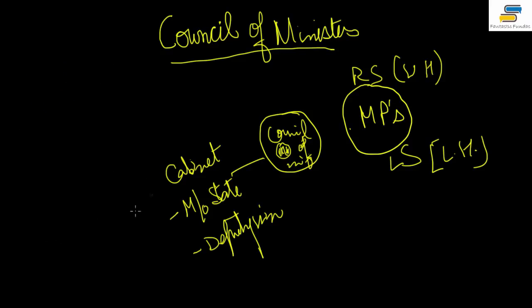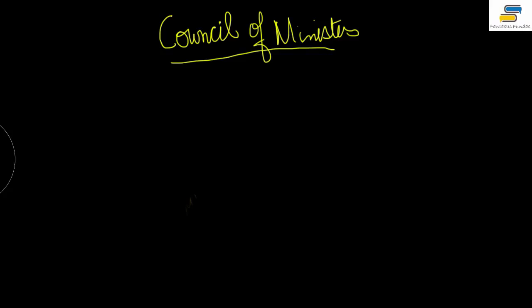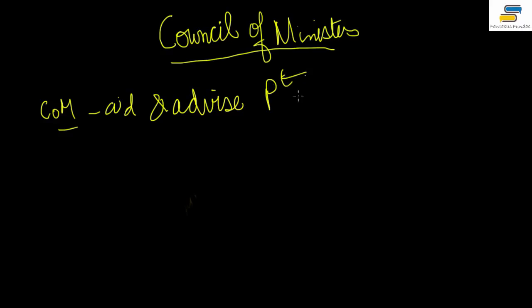So we'll just clear this, and now I'd like to talk to you about Article 74. Why? I'll tell you, okay. Because Article 74 says there shall be a Council of Ministers to aid and advise the President of India, okay. It also says that the Council of Ministers has the Prime Minister at the head. If you open your bare acts and read Article 74, it says there shall be a Council of Ministers with the Prime Minister at the head to aid and advise the President, okay.